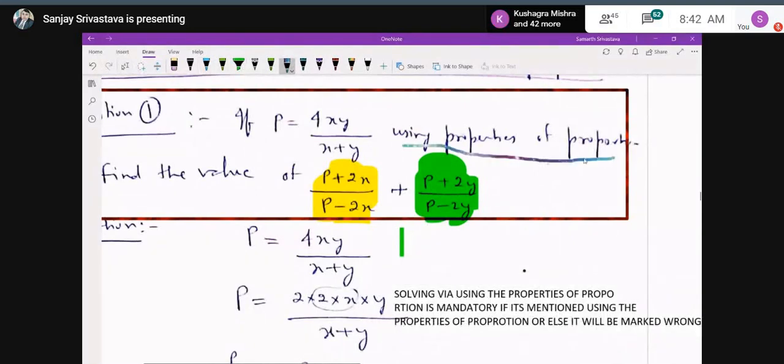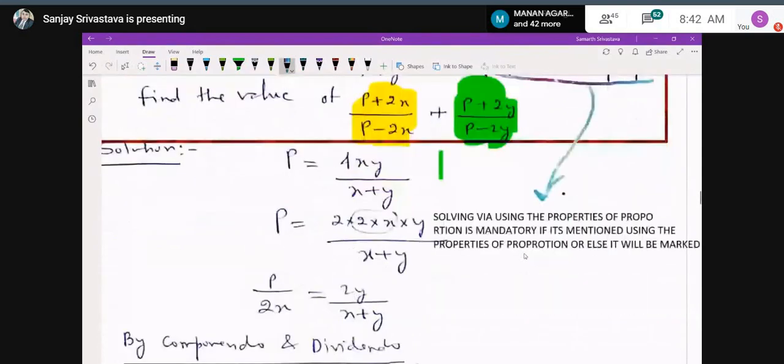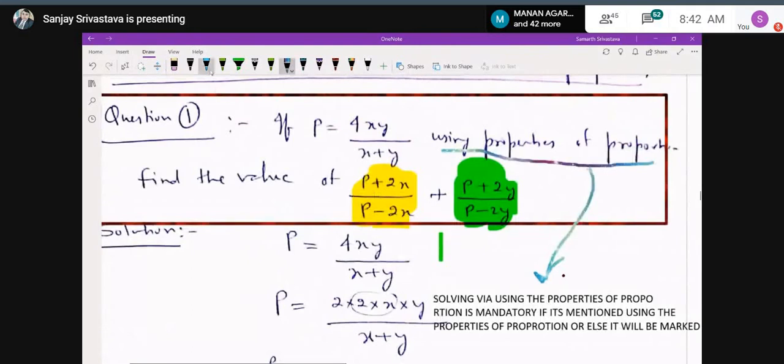Now, see the solution. P is equal to 4xy upon x plus y, and if you see the first term, P plus 2x upon P minus 2x, how can we get the value of this term? So what I have done, I have split the term. 4xy can be written as 2 into 2 into x into y upon x plus y. So I have taken the middle term 2x in the denominator of the left hand side, that is P upon 2x is equal to 2y upon x plus y.